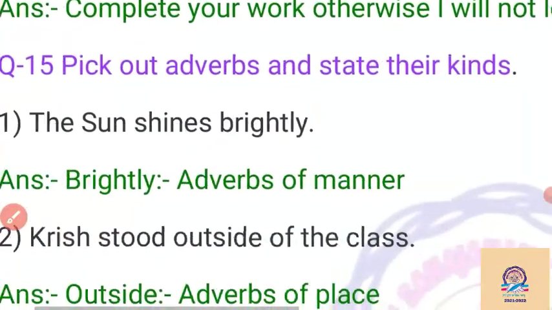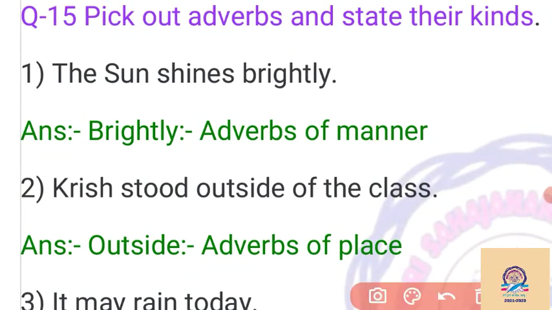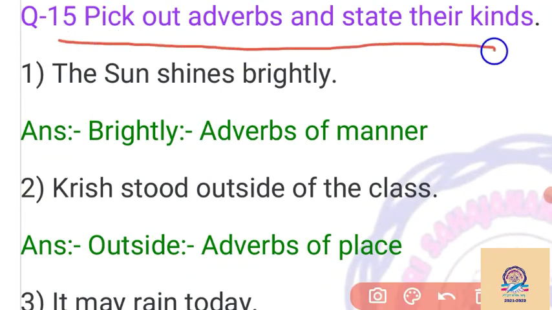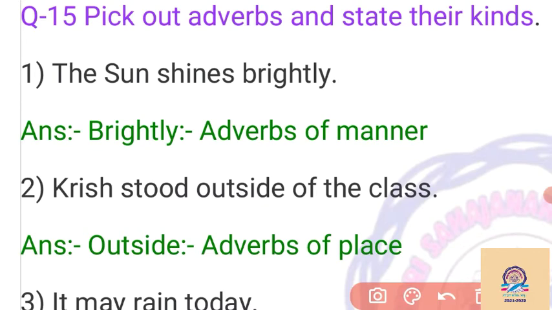Then the 15th question: pick out the adverbs and state their kind. An adverb adds something to the meaning of a verb. Verbs are action words; whatever we are doing, that is the verb. But here, how you do the work is the adverb of manner. Where you do the work is the adverb of place. When you do the work is the adverb of time. And for asking a question, we can say it is an interrogative adverb.